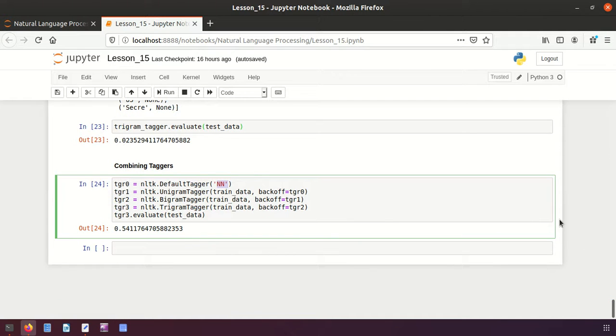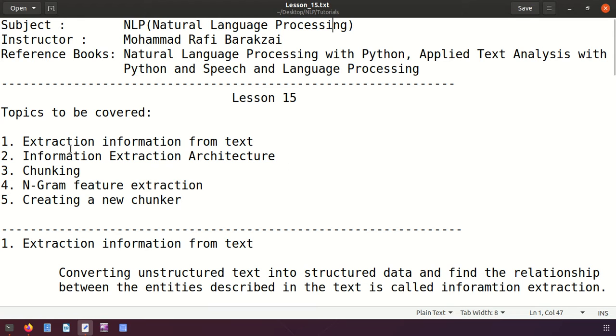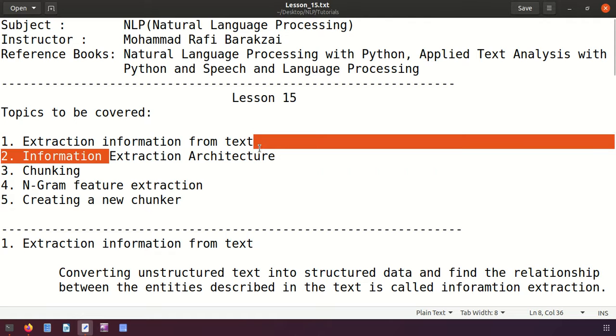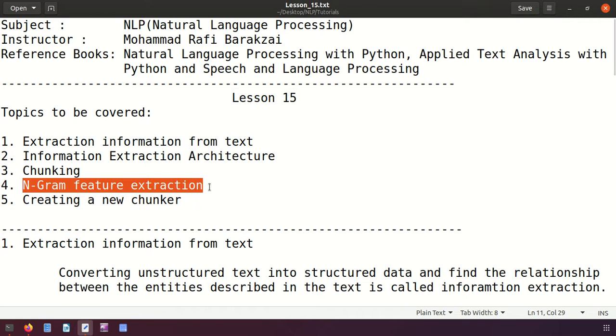So I hope you understood all these things, friends. We talked about these topics: how to extract information from text, then the information extraction architecture I showed you, and then chunking, creating a new chunker, and also we talked about Engram feature extraction. Thank you, friends.